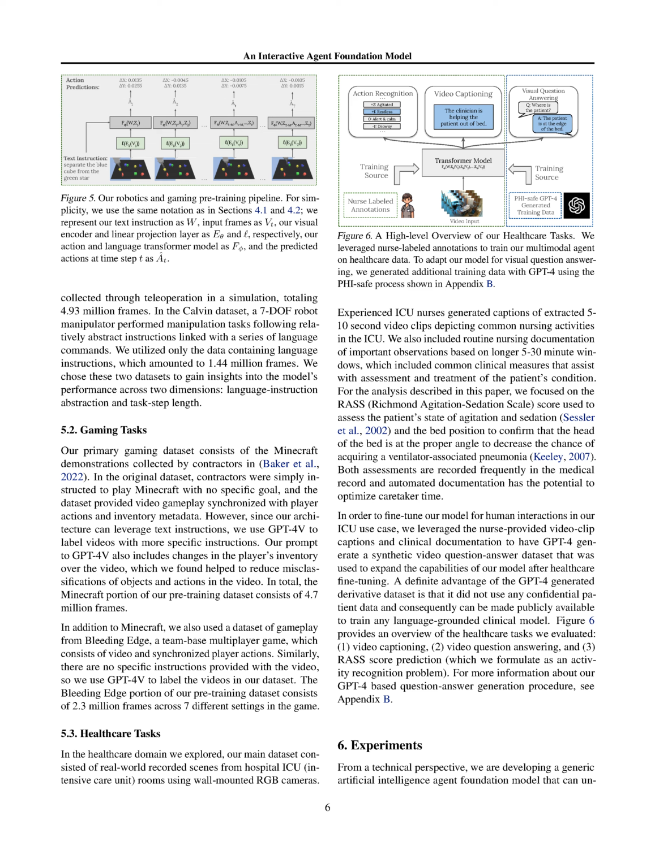For robotics tasks, the model is tested on language-guided manipulation tasks using the Language Table and Calvin datasets, while for gaming tasks, the model is evaluated on Minecraft and Bleeding Edge gameplay datasets.